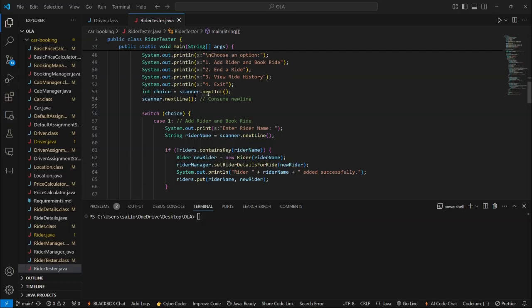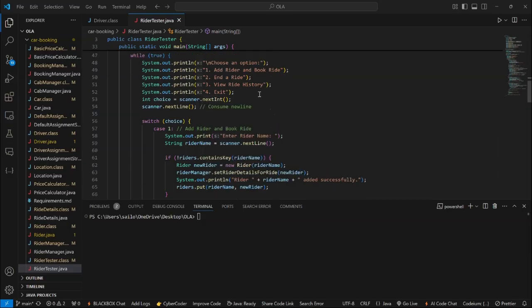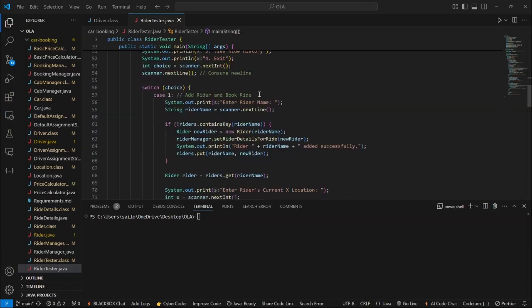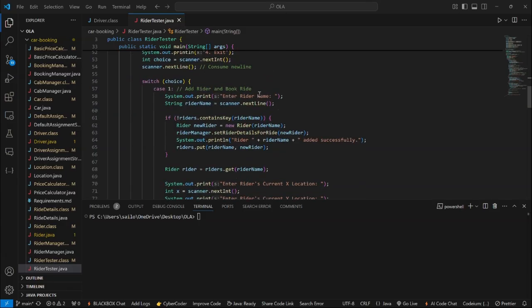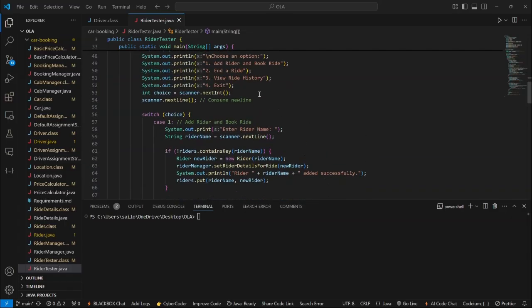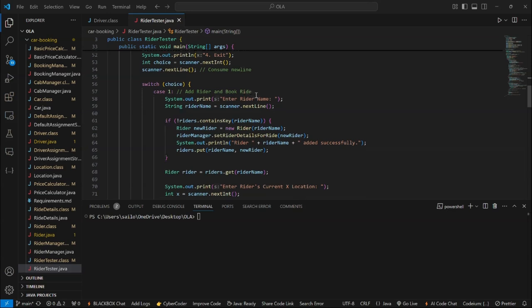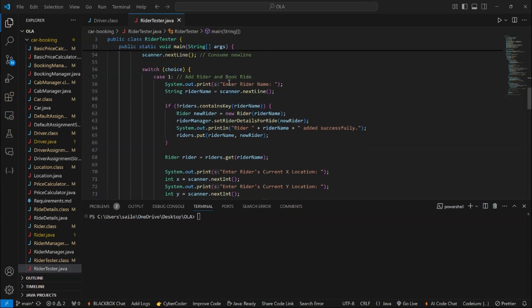At the choice prompt, the person gives their own choice from the interactive menu, and here we are implementing a switch for all four cases. When it comes to the first case, add rider and book rider, you can see that we first ask for the rider's name.